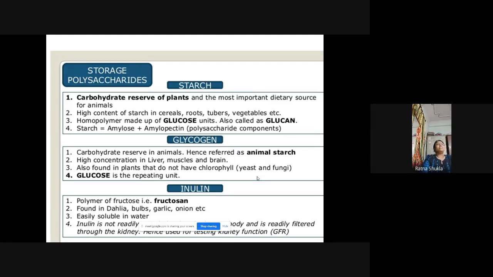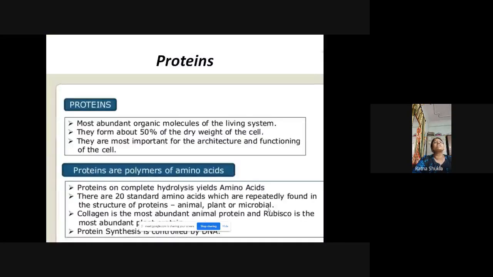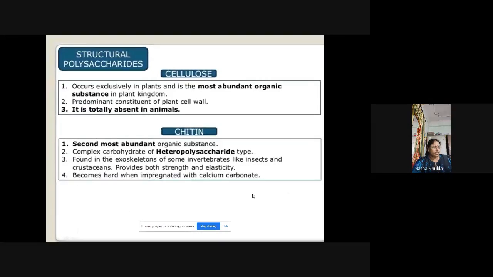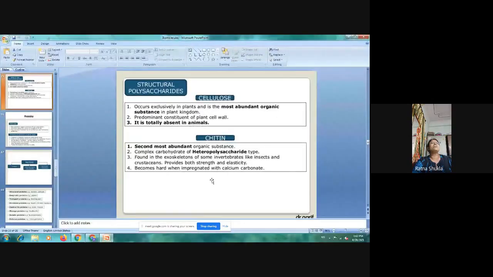And this inulin is easily soluble in water, and it is readily filtered through the kidney, okay? So hence it is used for testing the kidney. If we need to test kidney function, inulin is used for testing the functioning of the kidney.